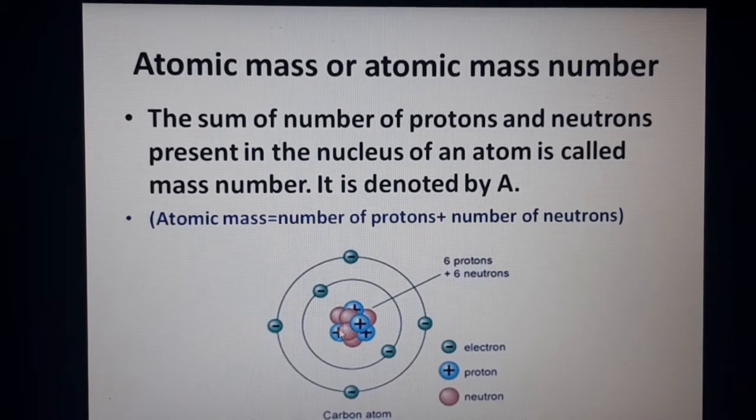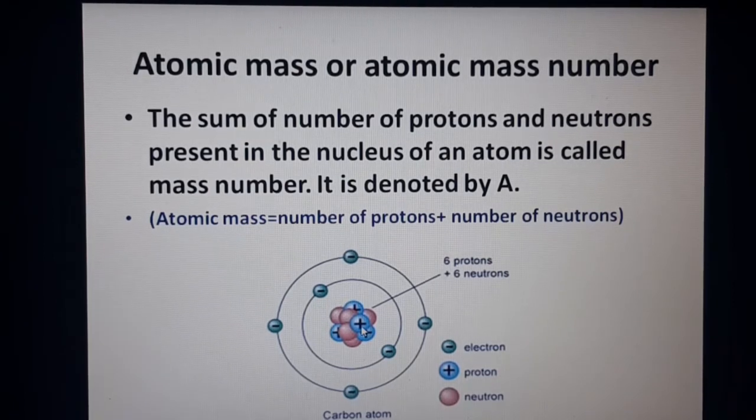If you observe this picture, children, inside the nucleus you can find two types of balls. The plus indicates protons, because protons have a positive charge, and neutrons do not have any charge. So the blue balls indicate protons with a positive charge, and the pink balls do not have any charge and are neutrons. Here they are showing 6 protons and 6 neutrons.